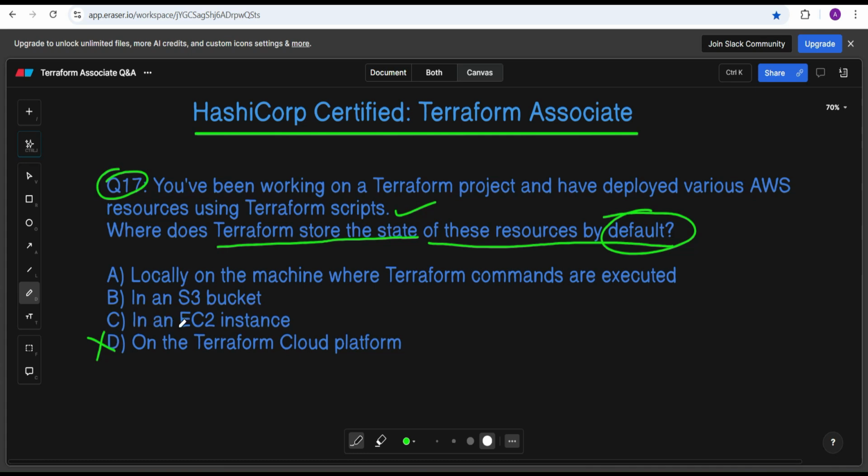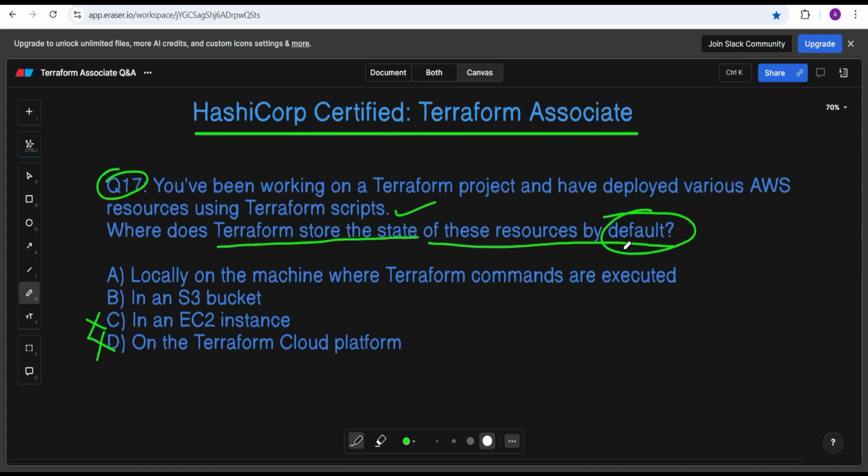In an EC2 instance? Terraform state is not stored within the EC2 instance. It is managed locally or remotely based on the configuration. So this is also not correct. In an S3 bucket? Terraform can be configured to store the state remotely in an S3 bucket, but this is also not the default behavior.